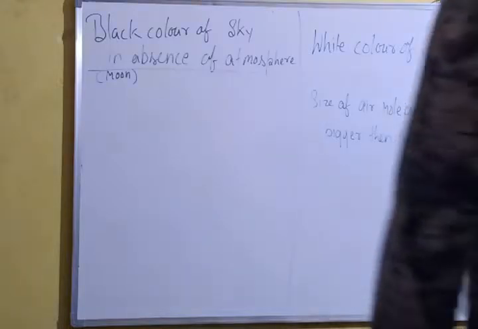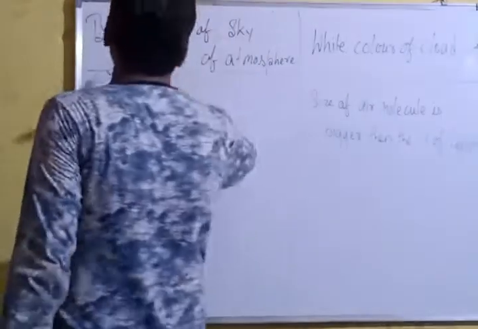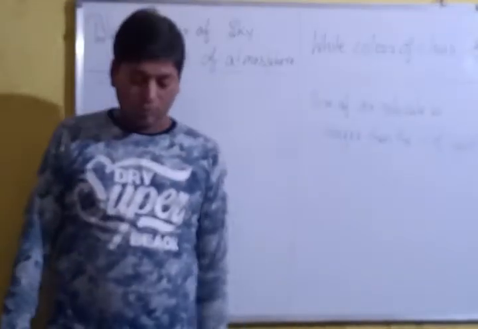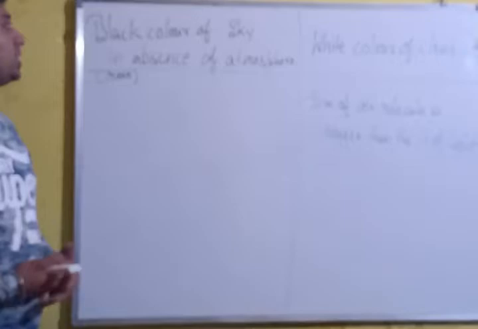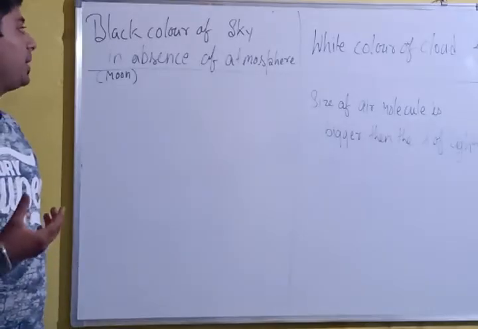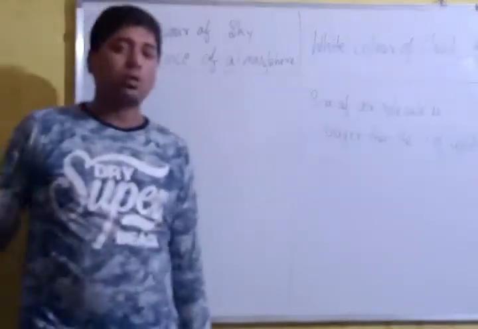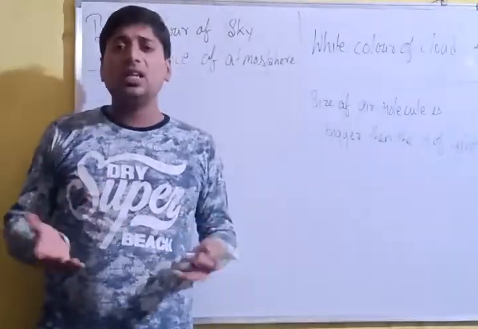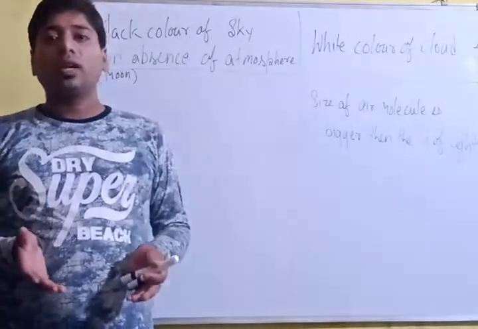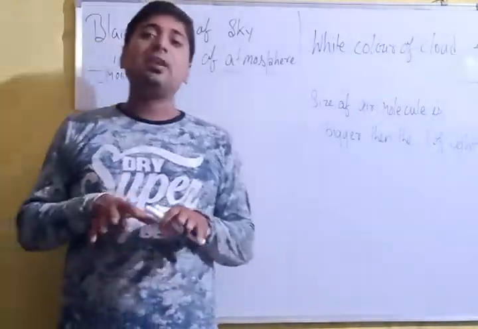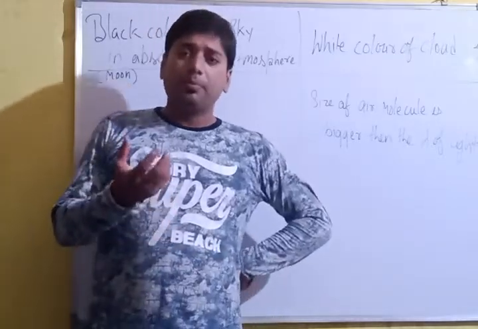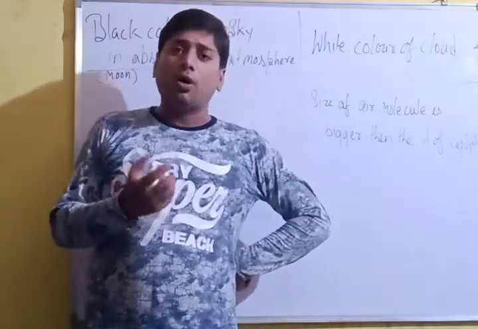Dear students, two more cases: the black color of the sky in absence of atmosphere, and the white color of clouds. First of all, why does the sky look black if the atmosphere is not there? As you know, these colors are due to the scattering of light. If the atmosphere is not there, scattering will not take place, because dust particles and air molecules scatter the light rays.